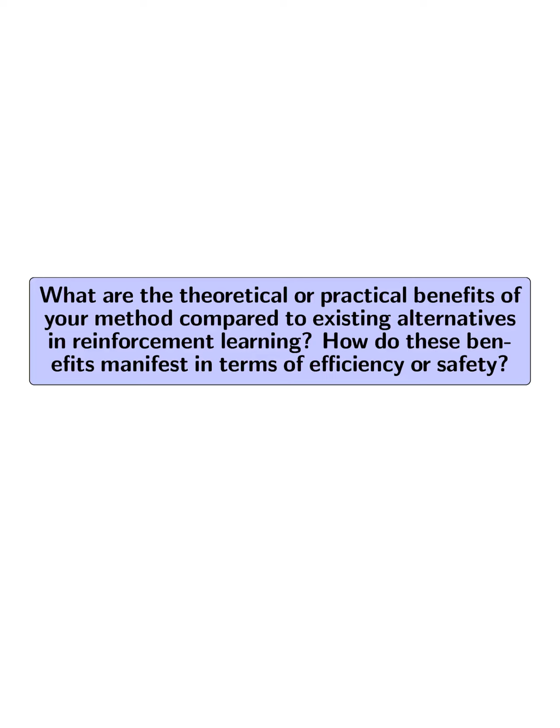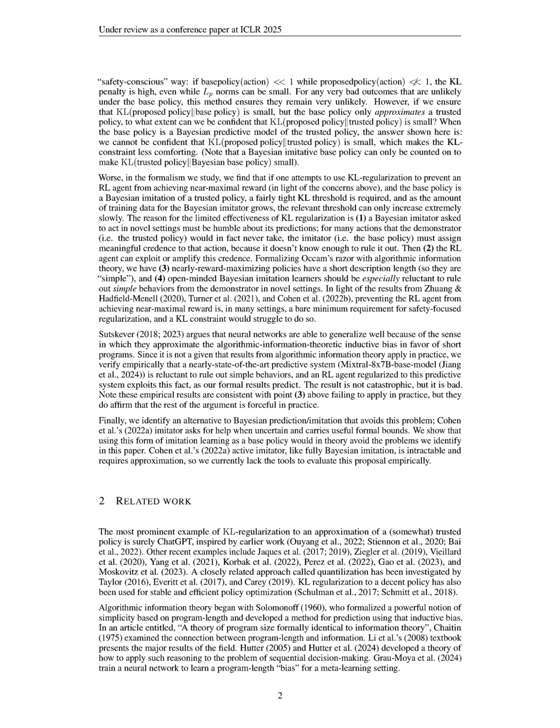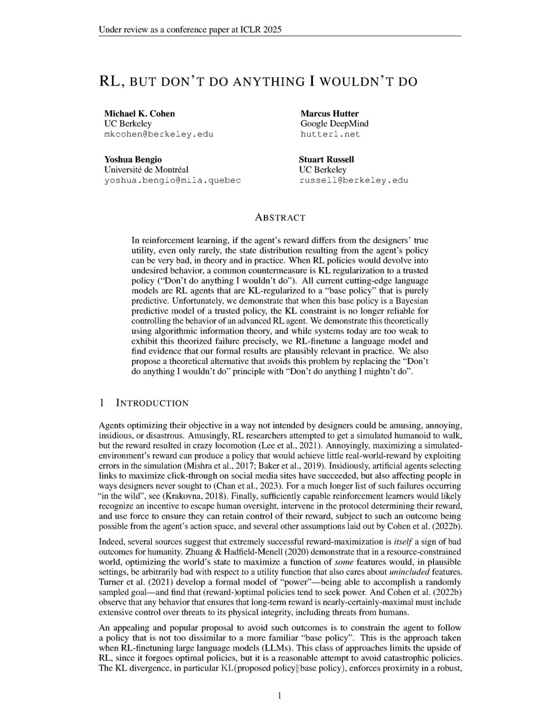What are the theoretical or practical benefits of your method compared to existing alternatives in reinforcement learning? How do these benefits manifest in terms of efficiency or safety? The method proposed in the paper offers significant theoretical and practical benefits over existing alternatives in reinforcement learning, RL, particularly through the use of KL regularization with an imitative policy that requests help under uncertainty. This approach ensures that the RL agent remains close to a Bayes policy, which is crucial for maintaining safety by preventing the agent from adopting catastrophic behaviors that could arise from reward maximization.